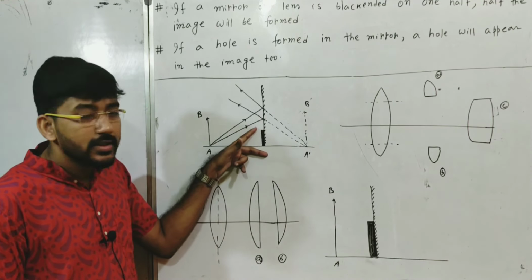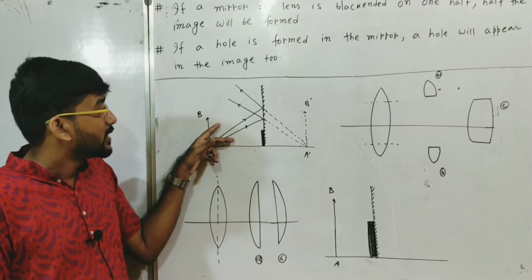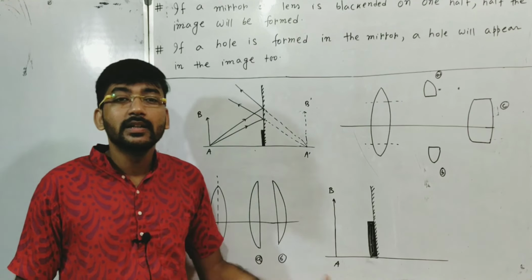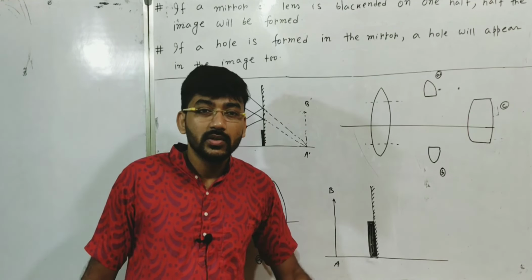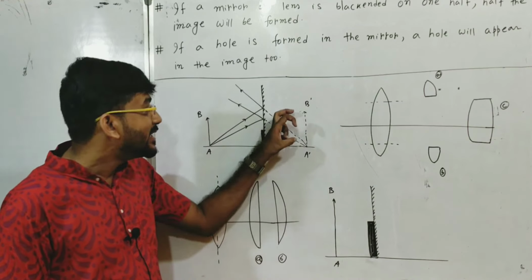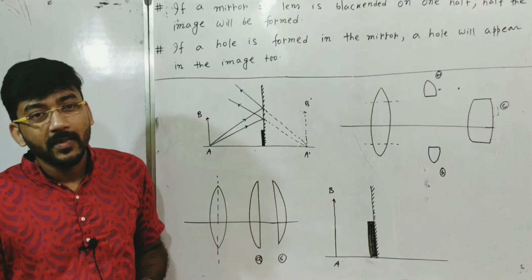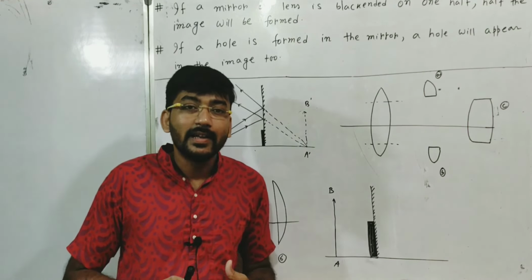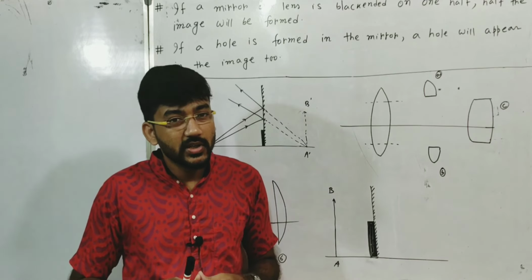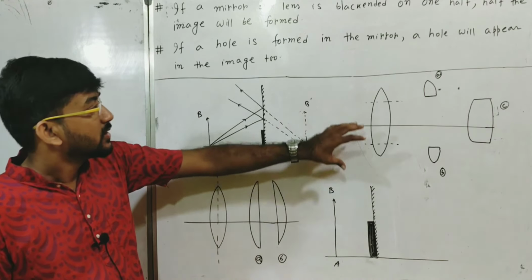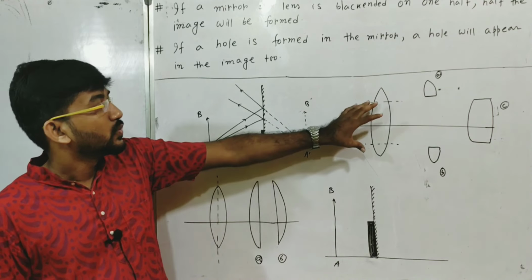So if some portion is blackened, then the number of incident or reflecting rays decreases, and the intensity of the image will decrease, but the position as well as the nature of the image will not change. We can extend this similar idea to refraction.